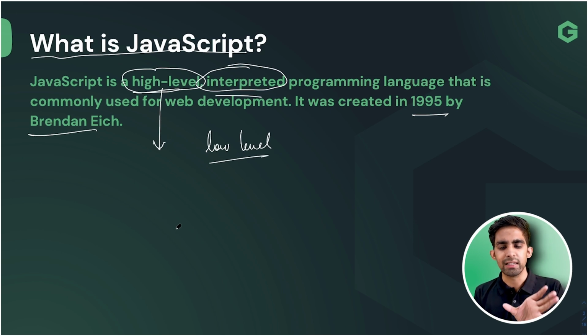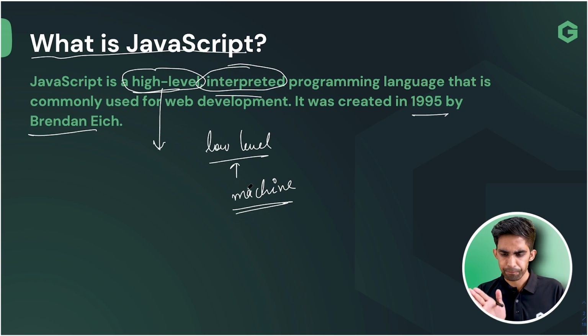The main difference, because it's just the starting and I don't want to go too deep in this part, is this. Let's take a common word here, machine, which I am representing as your system. The languages that are easy for the machine are known as low level languages. And the languages that are easy for users are known as high level languages.